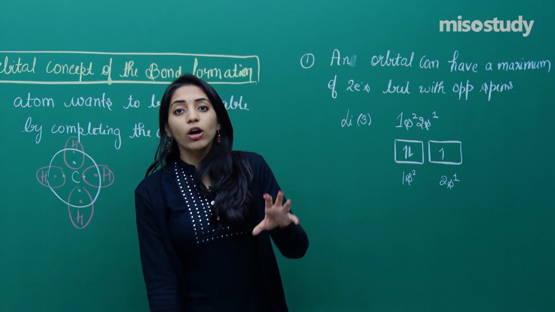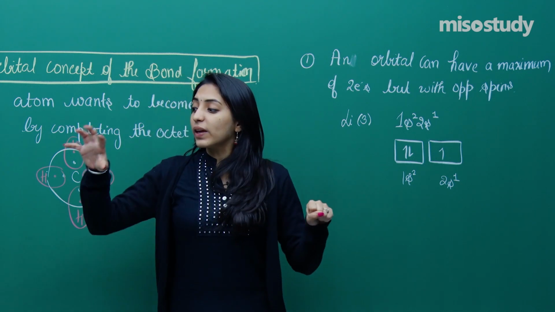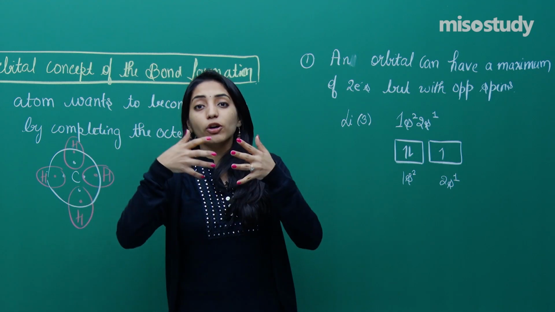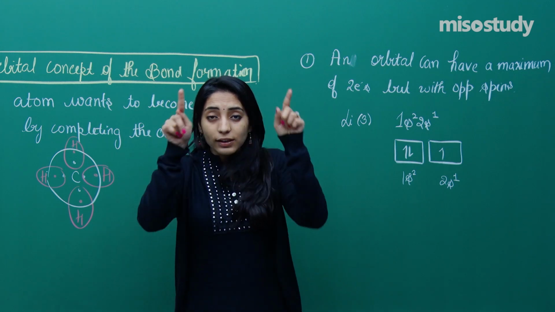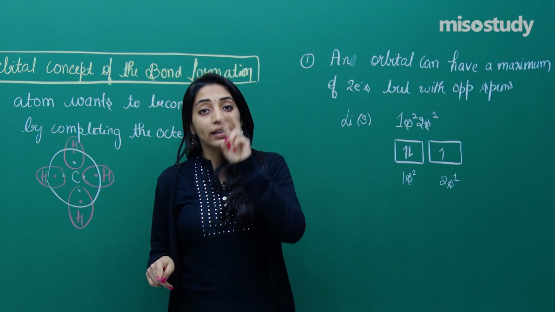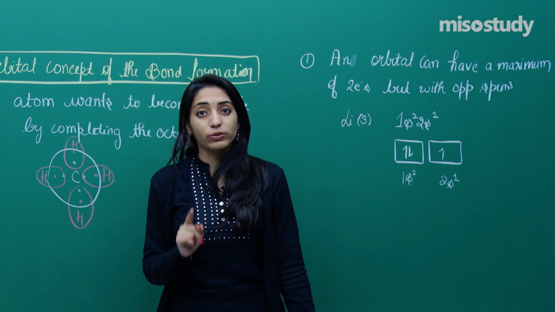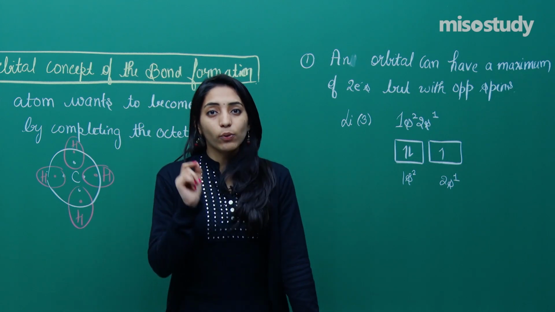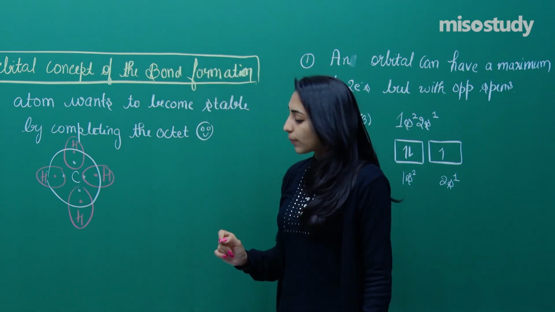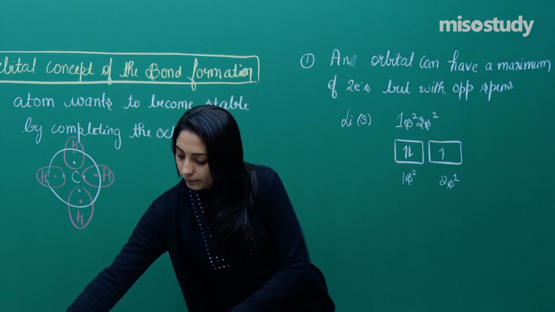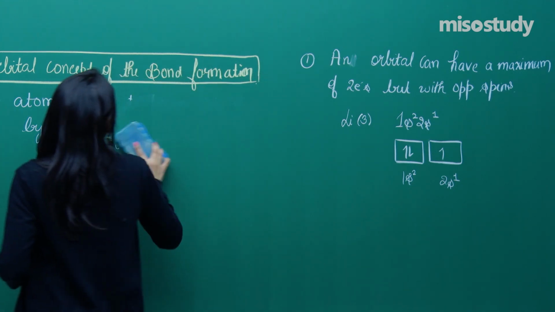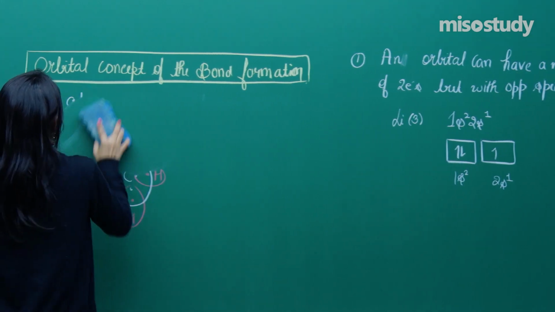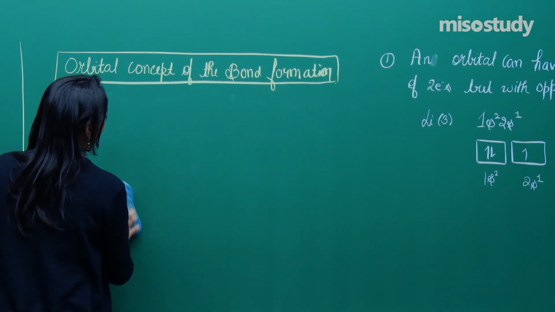That the atomic orbital of one particular atom can come and merge with the atomic orbital of another atom, so that when the overlapping will take place, the new orbital will have again 2 electrons but in the opposite spin. So the same thing was written under the orbital concept of bond formation, which says that the half-filled orbitals from different atoms.